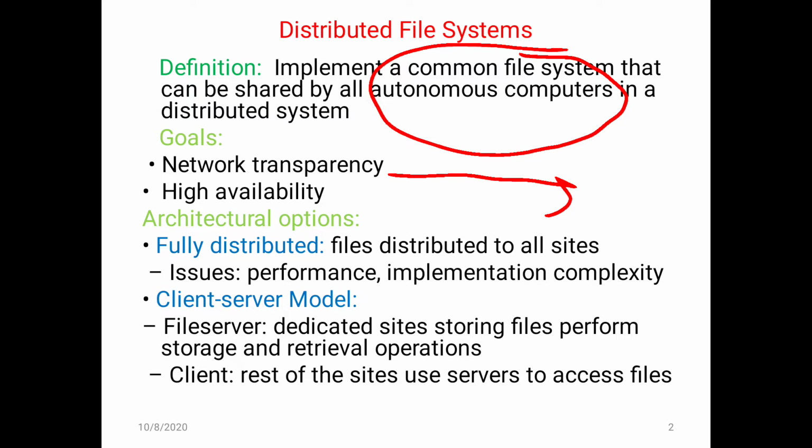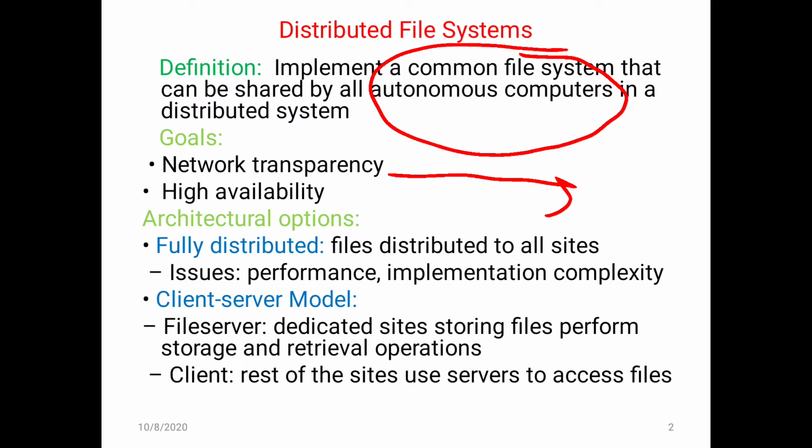It indicates that ease of accessing the files should be implemented in an effective manner, such that files can be transferred and accessed easily in a distributed environment. So these are the two goals that have to be met.